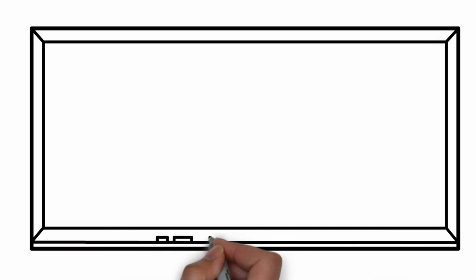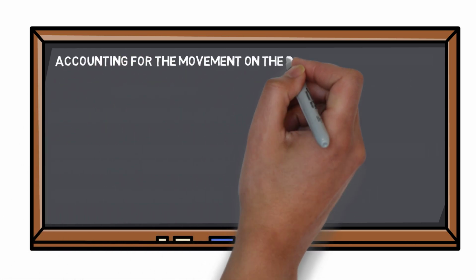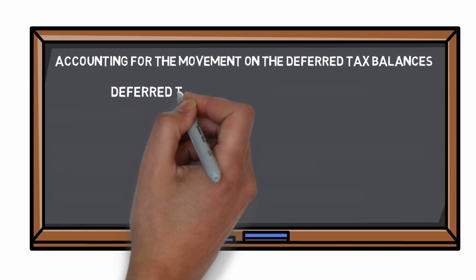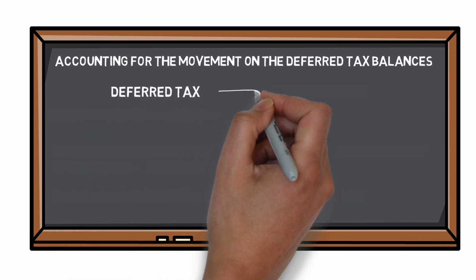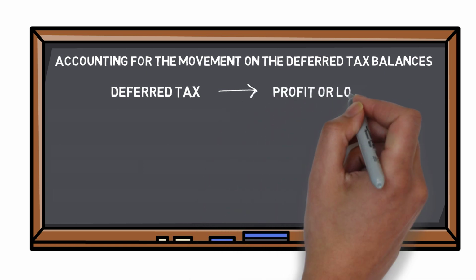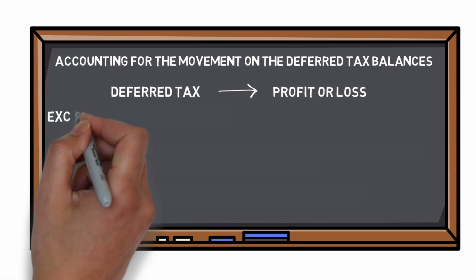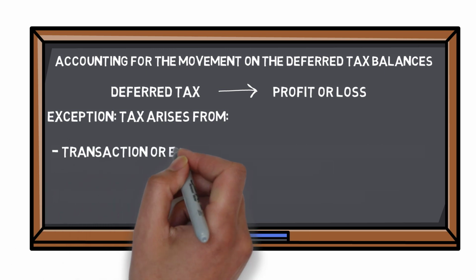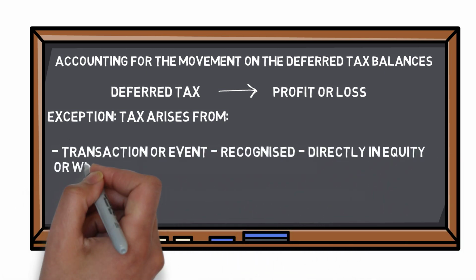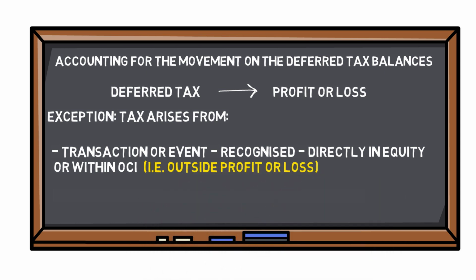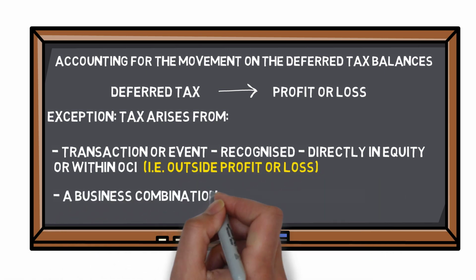Let us now understand the accounting for movement of deferred tax balance. Now, deferred tax is recognized as a tax income or expense in the profit and loss. Exceptions to this are when the tax arises from transactions or events recognized directly in equity or within OCI, or a business combination that is an acquisition.